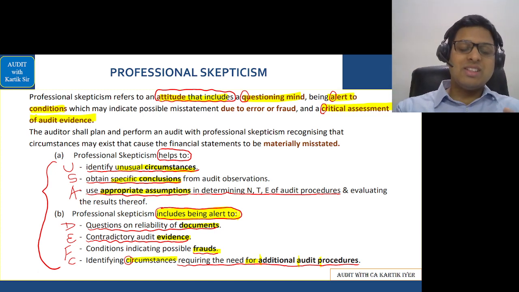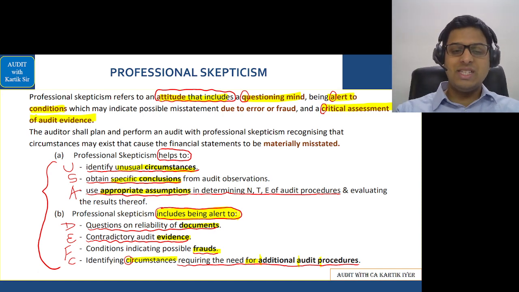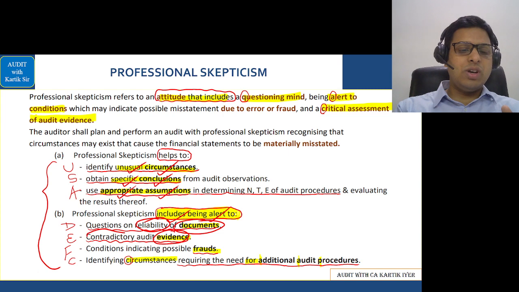The way we are going to do it is in this manner. See this. Unusual circumstances, specific conclusions, appropriate assumptions, includes being alert to documents' reliability, evidence contradictory, fraud possibility, circumstances for